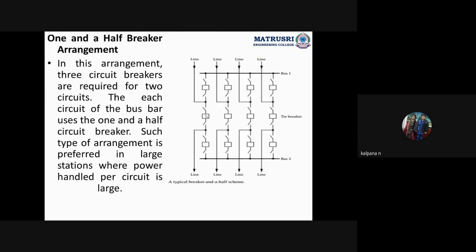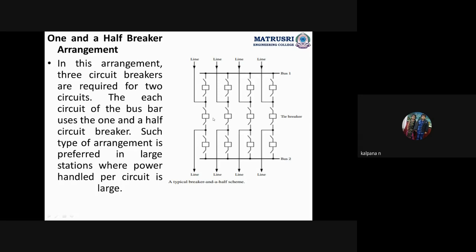Yes or no? If any fault occurs in any breaker, only that breaker we can disconnect for maintenance purposes, and we do not interrupt the power supply for the remaining lines. Yes or no?